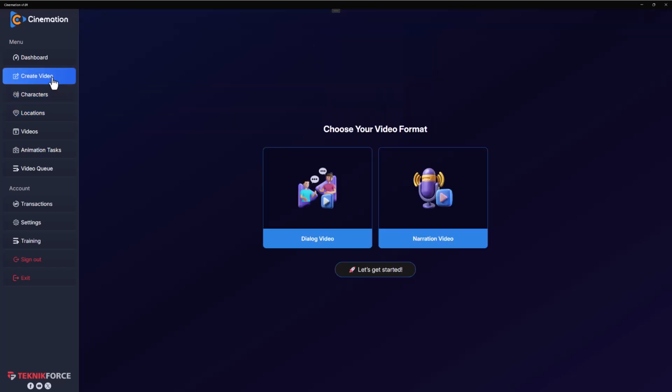Let's get into create video and see what you can do. Inside there, you've got two options. The first thing, dialogue video, which lets you create interactive videos which are actor based, characters talking to each other, just like in cinema.